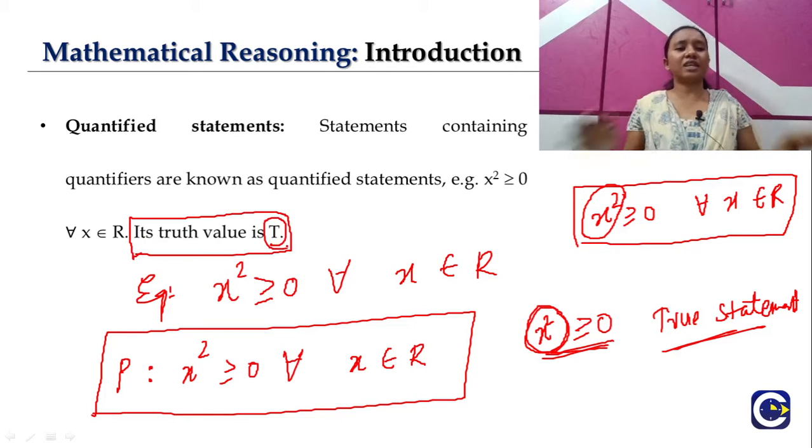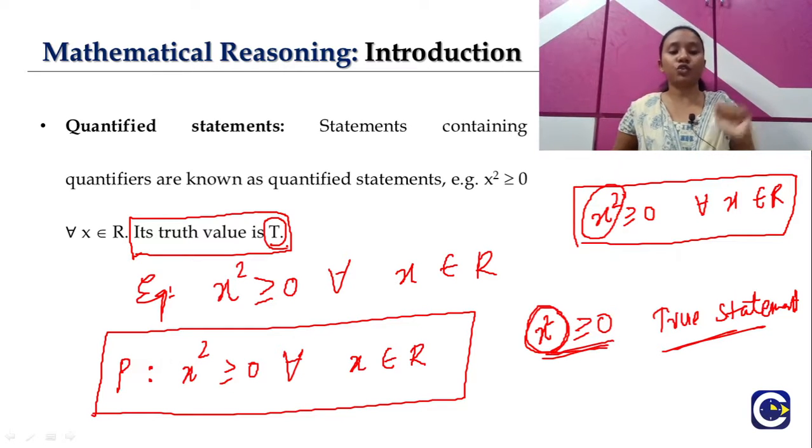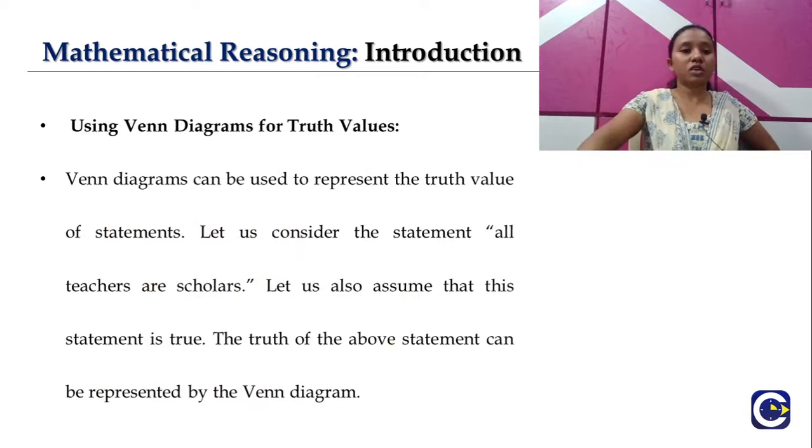Right, so this is how we can get the easiest examples for our quantified statement, because a statement which contains these quantifiers like for all and there exists are known as quantified statements, and for those statements also we can find the truth value by just finding whether the given statement is true or false. Right, so let's move to our next one.